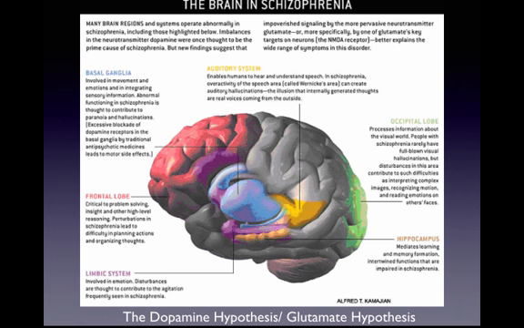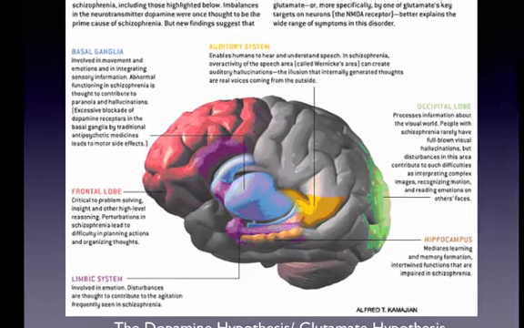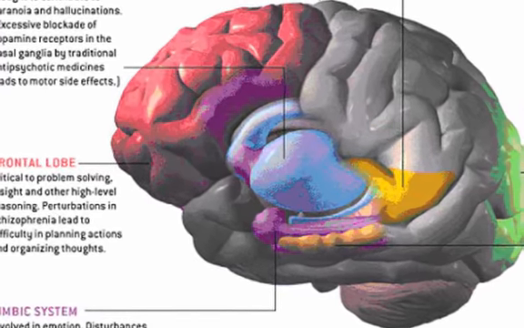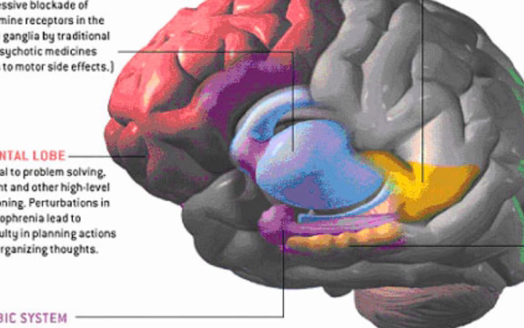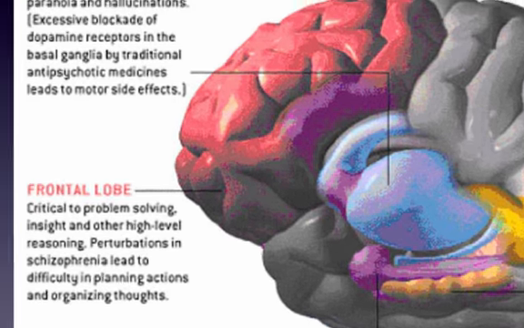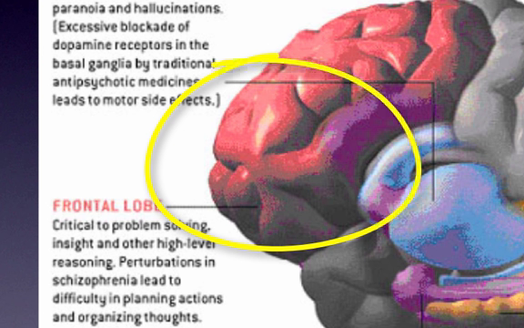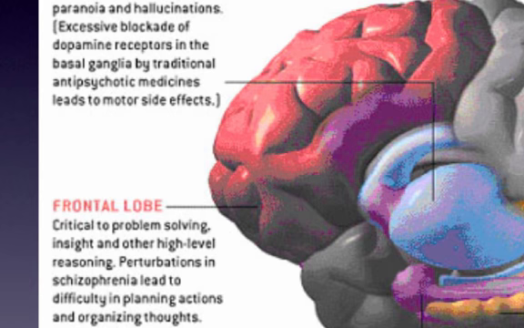So here's a diagram of the brain areas thought to be involved in schizophrenia. The first area, the basal ganglia, is thought to be involved in the movement dysfunction I mentioned. The basal ganglia, as you know, plays a role in movement, and the schizophrenic can display those jerky movements, or the opposite, can appear to be frozen or catatonic. The frontal lobes are related to the difficulties that schizophrenics experience in planning their thoughts and their behaviors. And cognitive symptoms are also thought to be a result of dysfunction in the frontal lobes.